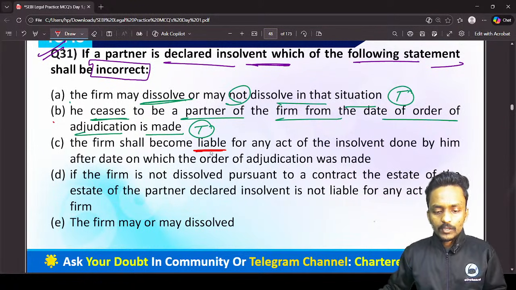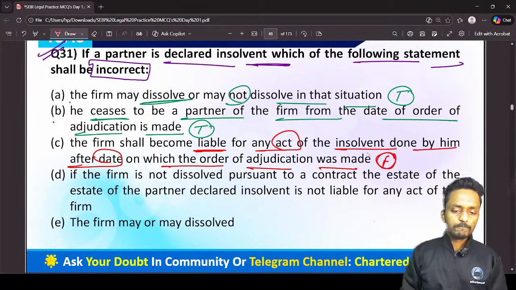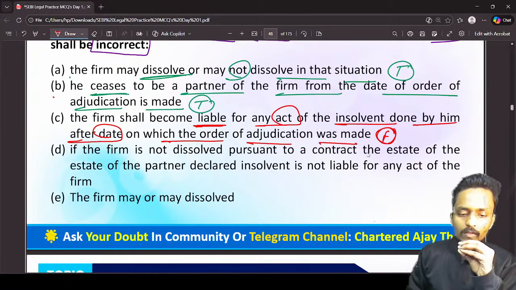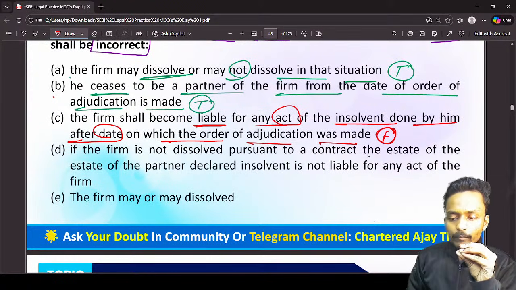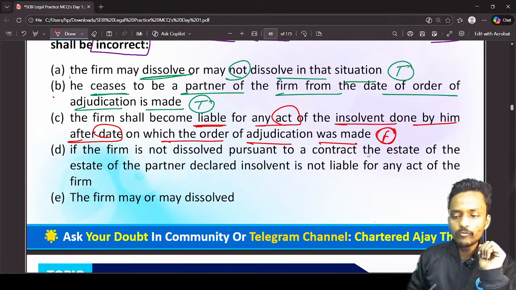Now, the firm shall become liable for any act of the insolvent done by him after the date on which the order of adjudication is made. Wrong, sir. Why sir, it's wrong? Because the firm shall become liable for any act of the insolvent done by him after the date on which the order of adjudication was made.